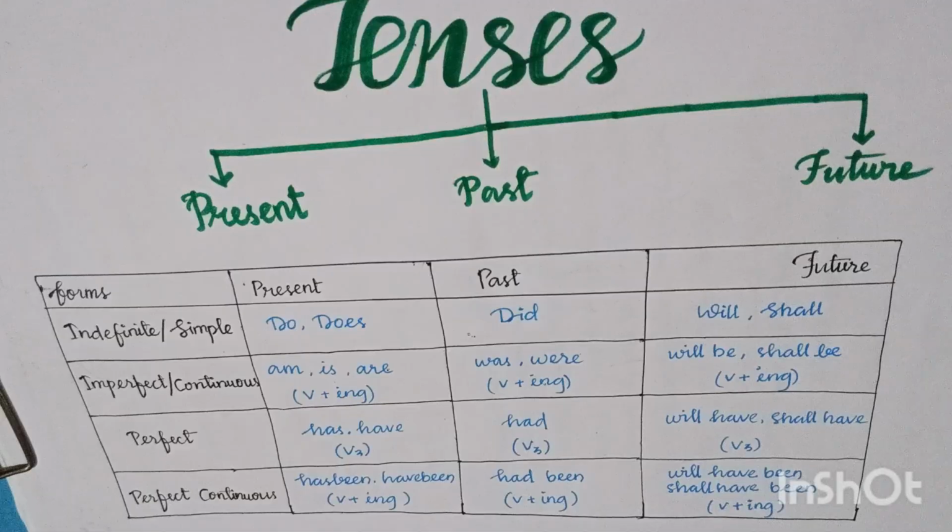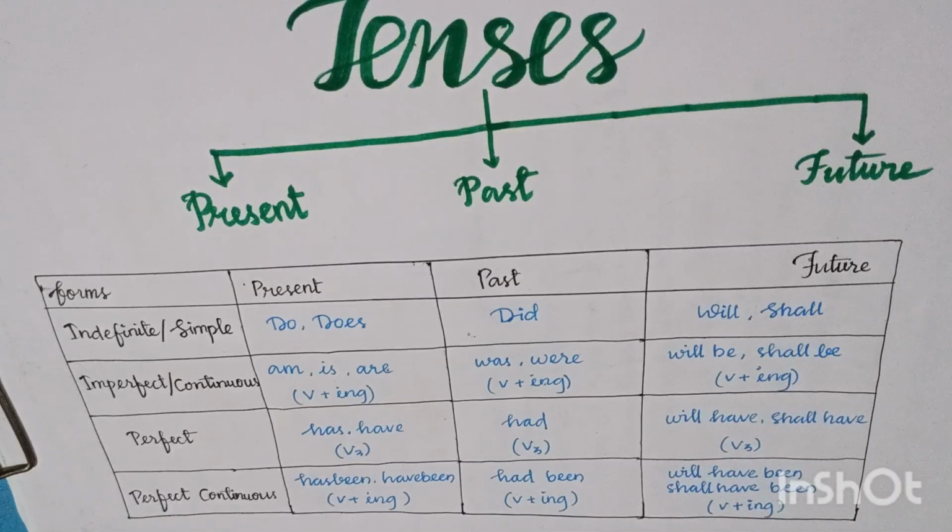Then we go to the future tense. Students, I have also taught you what the future tense is. Today I also remind you what the future tense is. Future tense indicates an action which will take place in future time. That is called the future tense. Here, future tense has four subparts. I have already taught you.